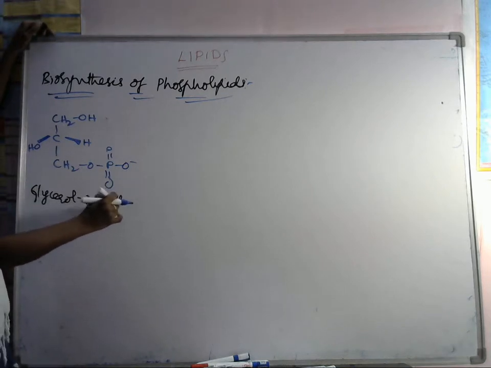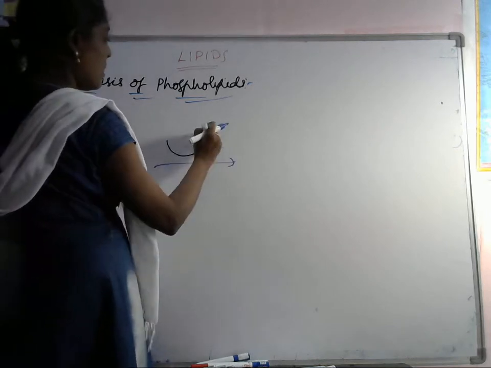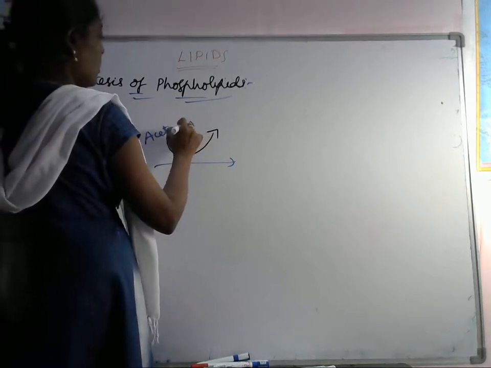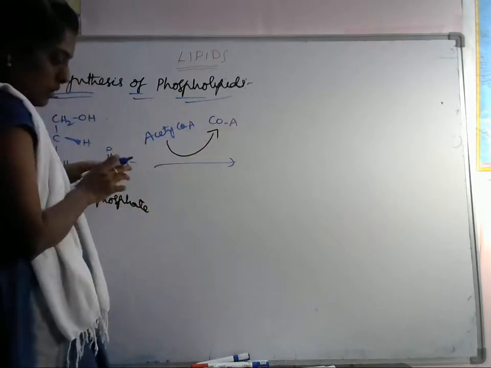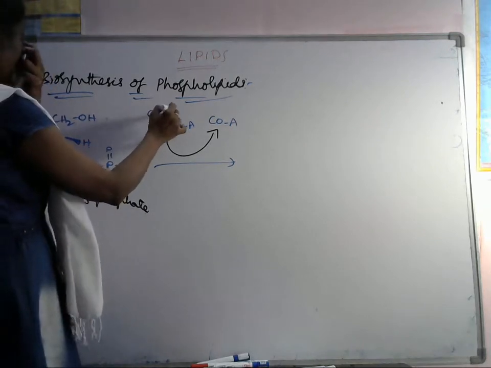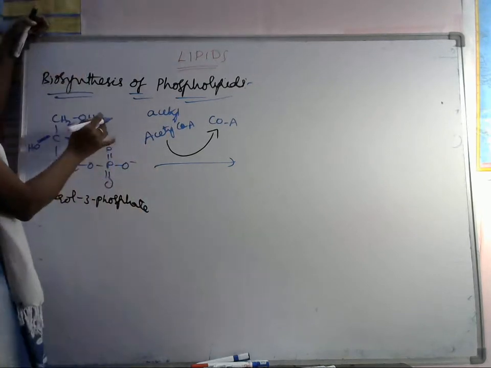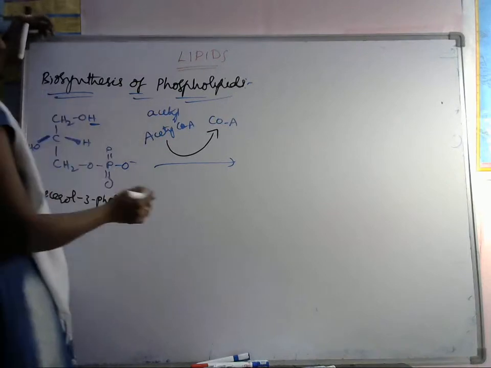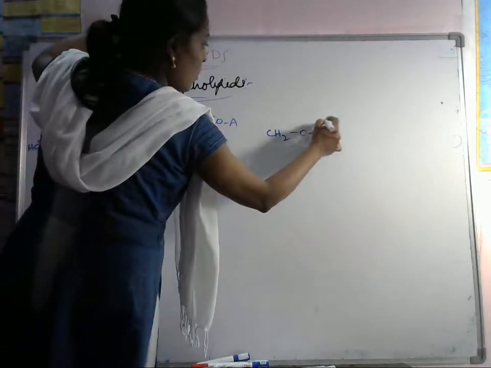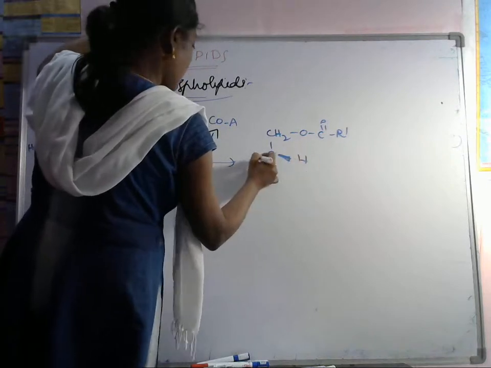If it is reacted with acyl CoA, acyl CoA is converted into coenzyme A. Coenzyme A means here what it will do now, the acyl group of this CoA will attack this OH and it is converted by acylation, means it removes the H and the acyl group will attack this O. Then what will happen here, CH2O is there, here C double bond O R1, and here C, here we have H, here we have OH.